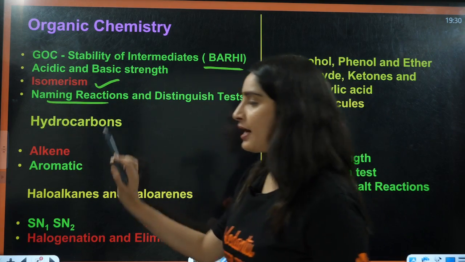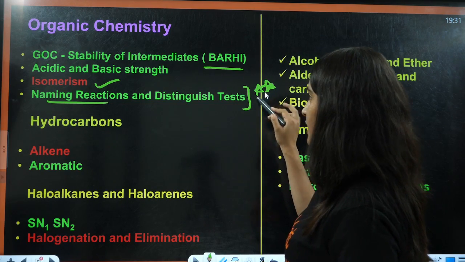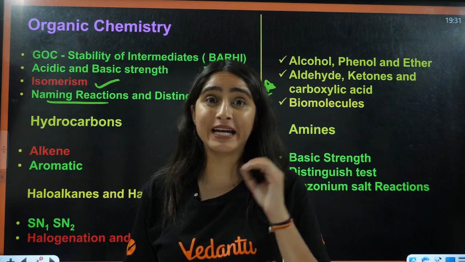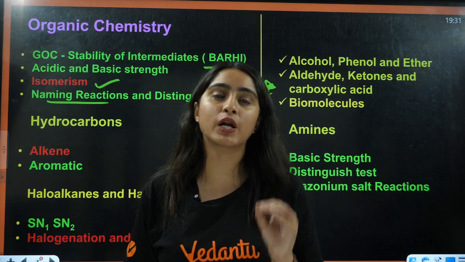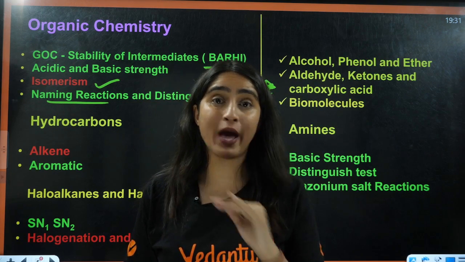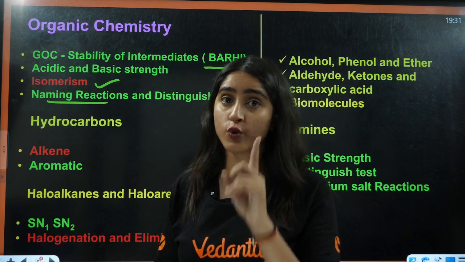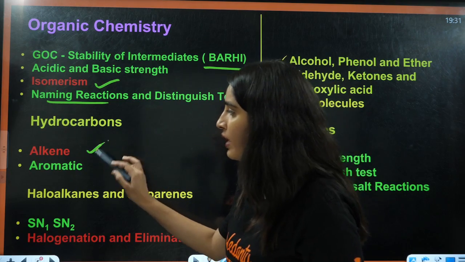Next, students, you have name reactions, very, very important. This is something no student should skip, even if you are targeting nothing. You should never skip, because definitely they are going to ask very simple questions from name reactions and distinguishing tests. Very simple reactions. Not even a single name reaction or distinguishing test should you miss here, right? Then, students, after completing this, let us jump to alkenes.